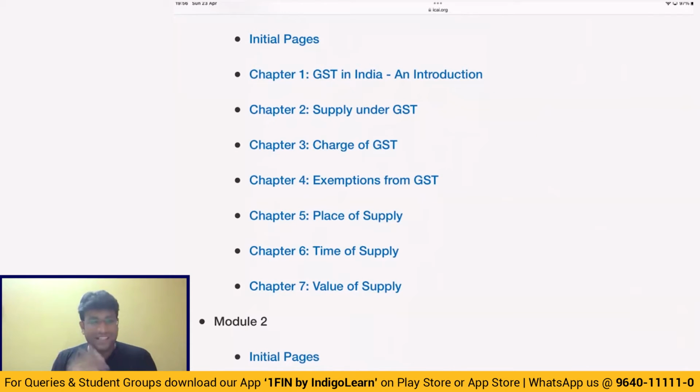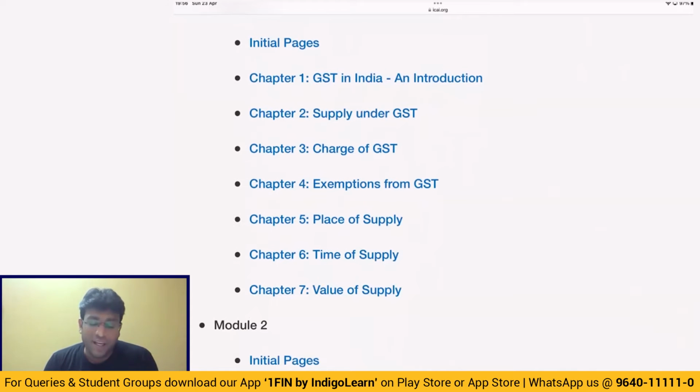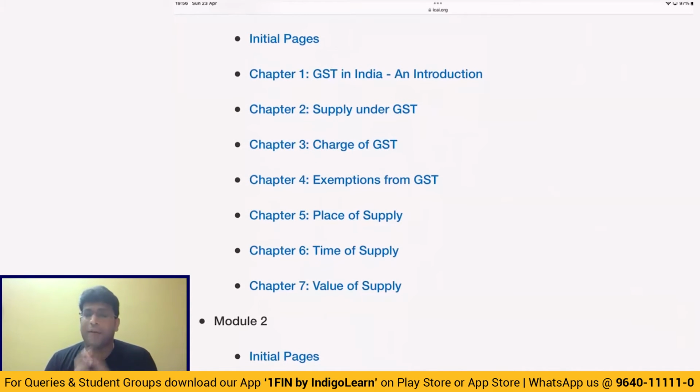Ready? Yes, guys, go on. Look at the GST, guys. GST, the first topic, GST in India introduction. There, at CA final level, not really many interesting points are coming in the exam. But of course, please do keep in mind that GST is a tax on supply of all goods or services or both, except alcohol, liquor for human consumption. And there are 5 petroleum products which have been temporarily kept outside GST. That is petroleum crude, high-speed diesel, motor spirit, natural gas, aviation turbine fuel. Just keep these points in mind.